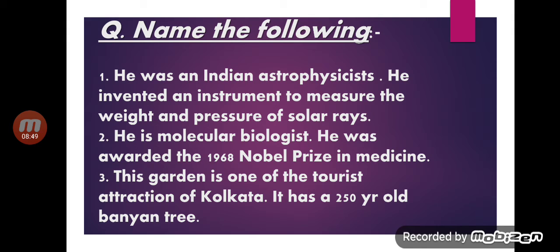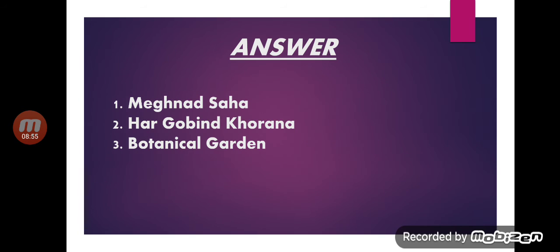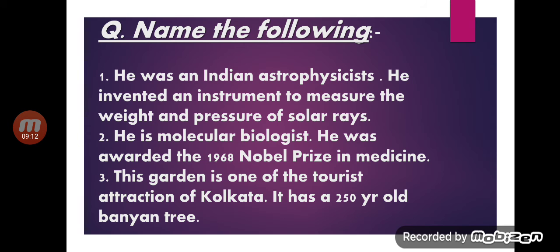He invented an instrument to measure the weight and pressure of solar rays. The answer is Meghnad Saha. The next question, please read carefully.